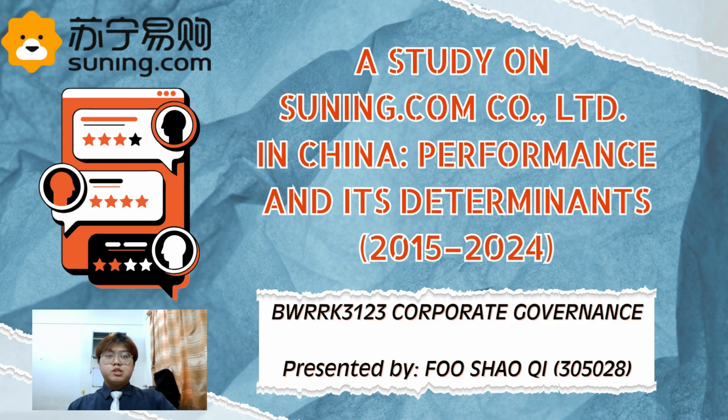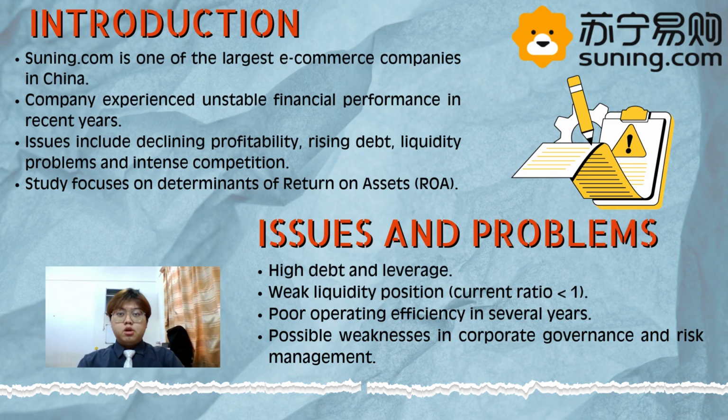The topic of my study is a study on Suning.com Company Limited in China, performance and its determinants. This study looked at why Suning.com financial performance was unstable from 2015 to 2024. In recent years, Suning has faced many problems such as low profit, high debt, cash flow problems, store closure, and strong competition in China e-commerce market.